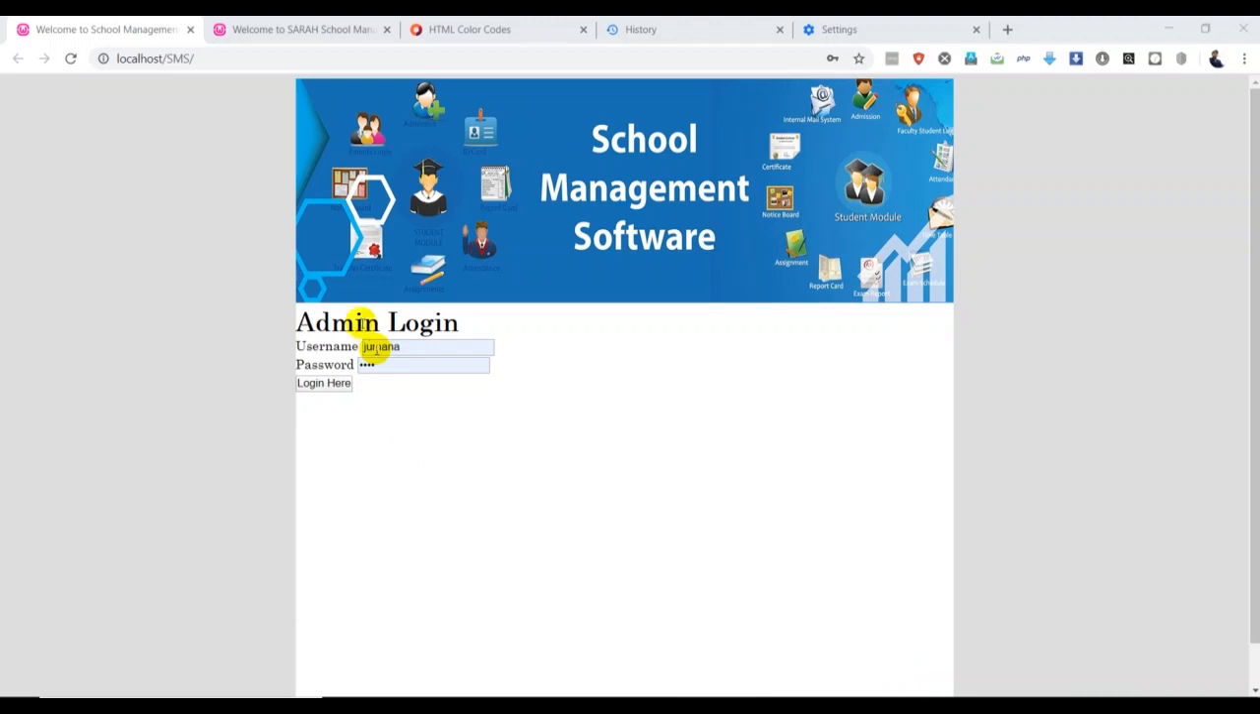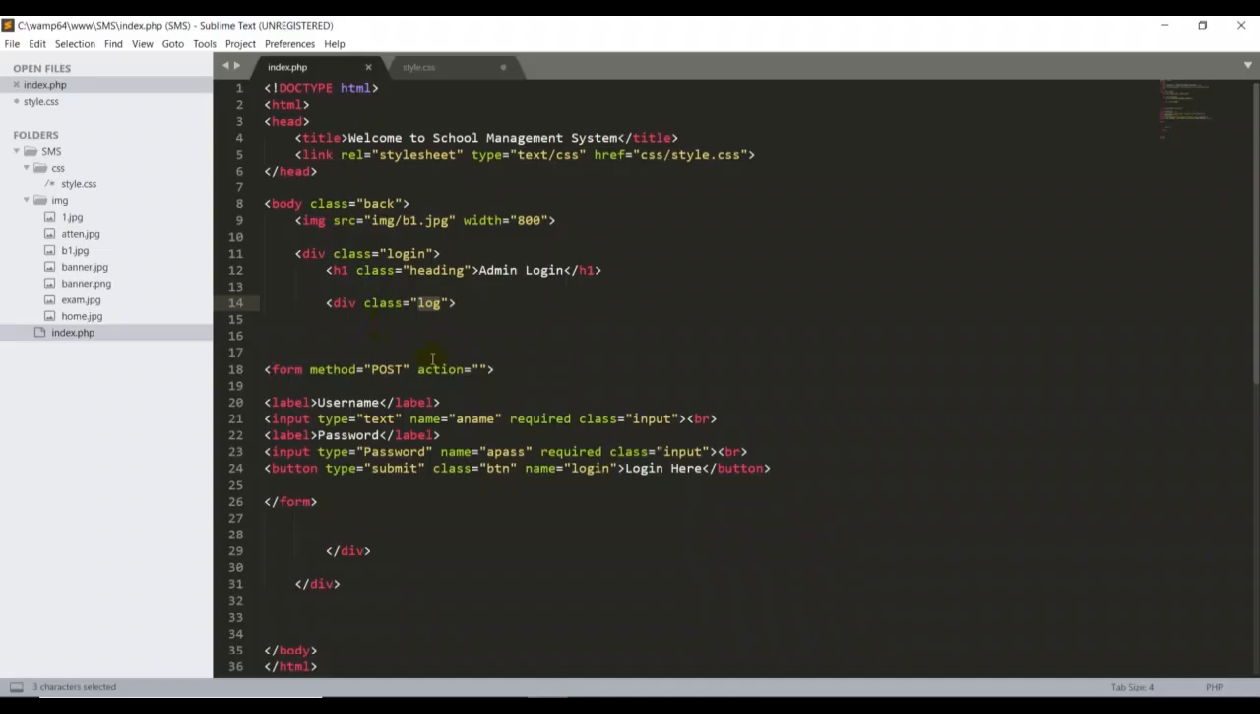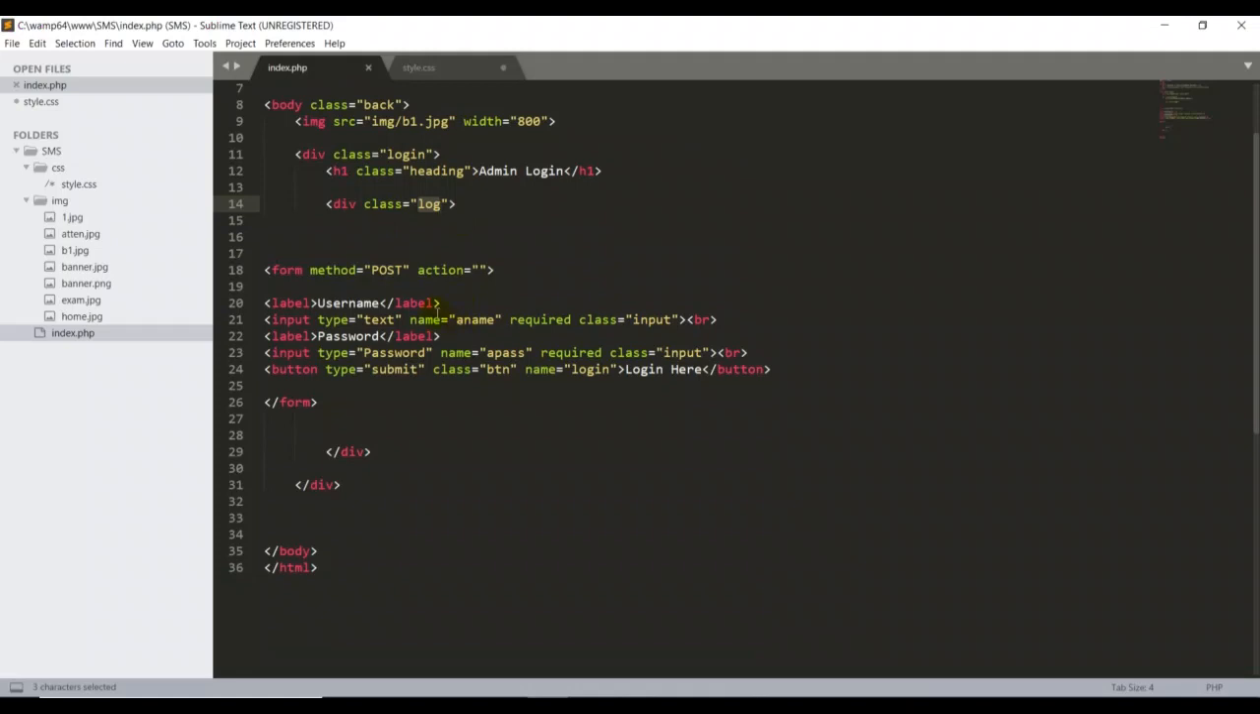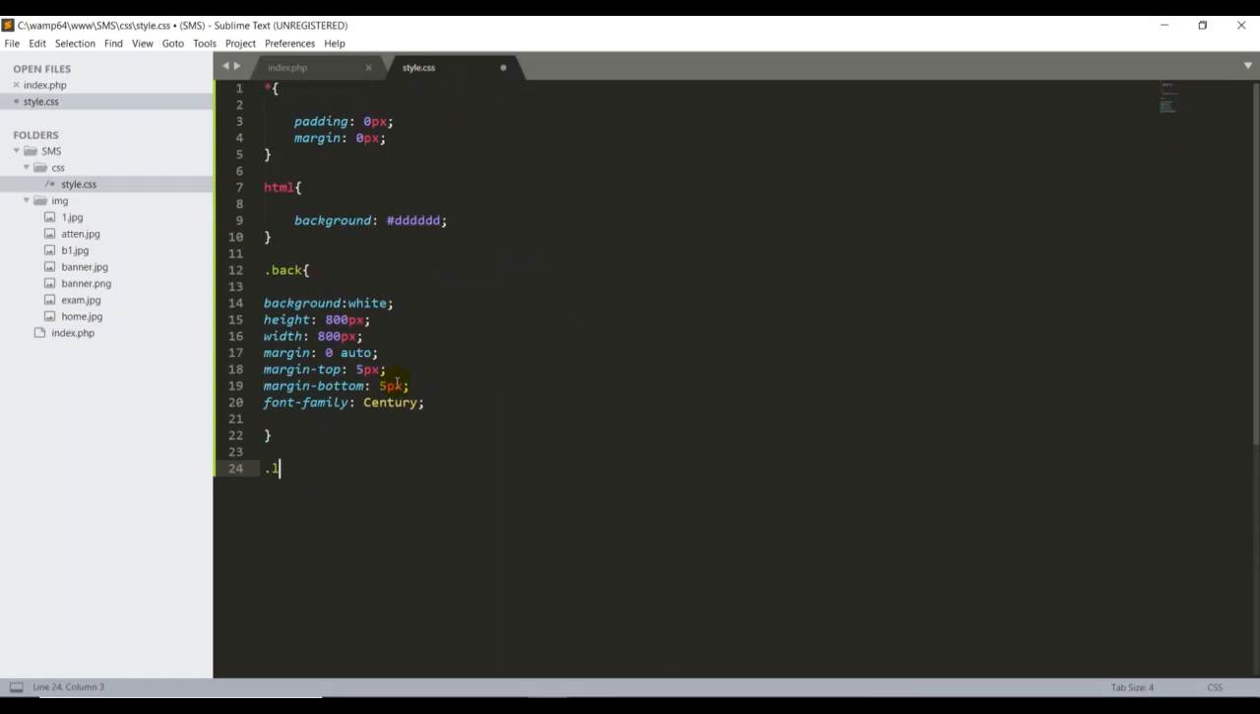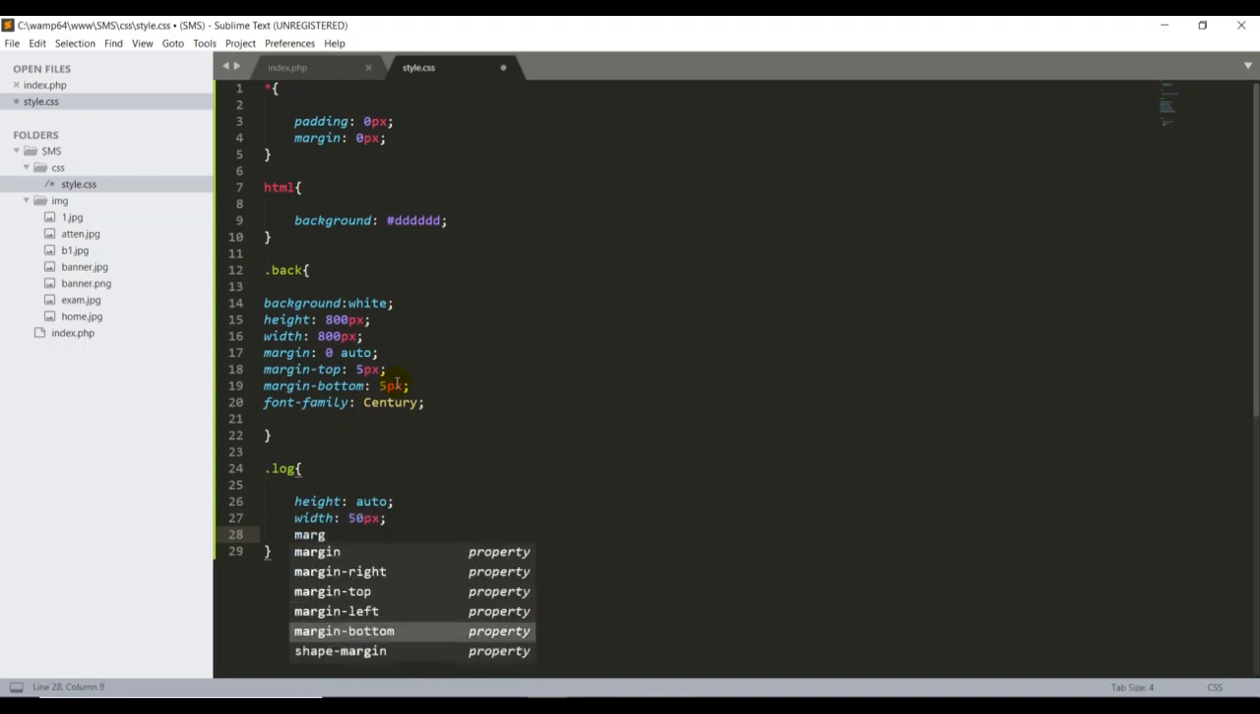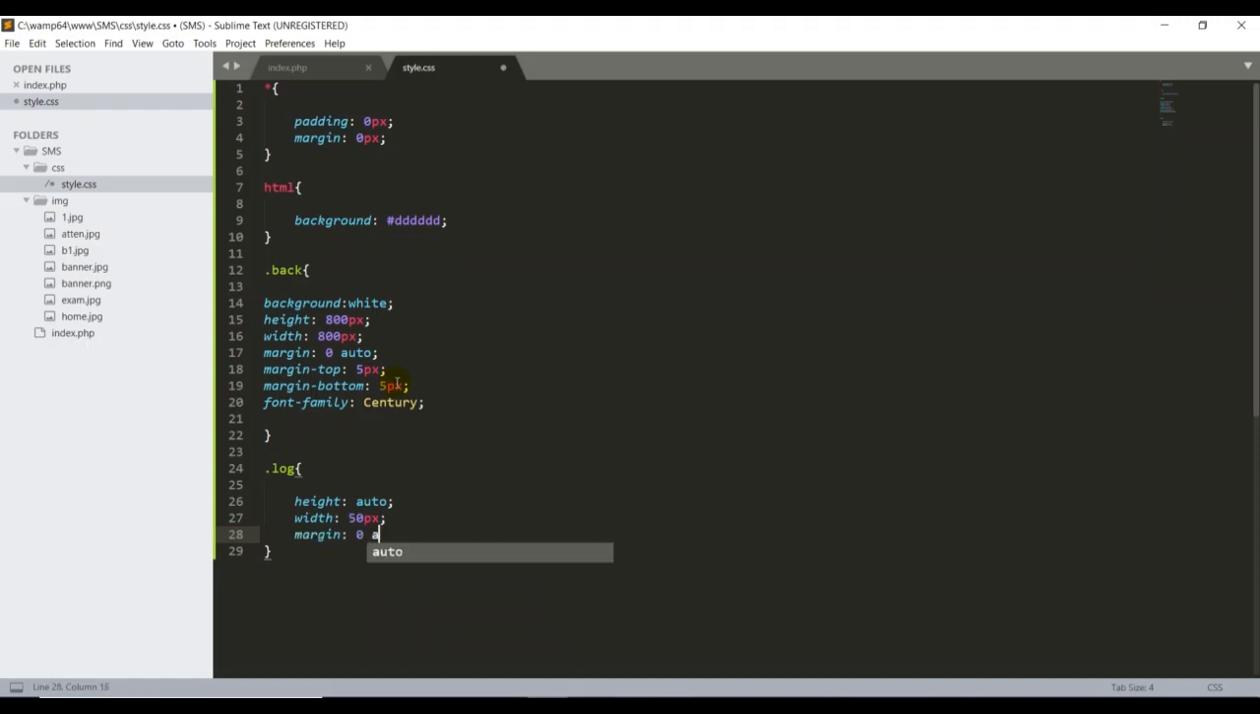Then we have to centralize these login forms. So I go back here, guys. My login form, the class is log. So here I come back and write log, open curly braces, and the height, I'm putting height as auto. As well, I can put the width of my form, which is 50 pixel. Okay, then I can put the margin, so the margin here is 0 auto.